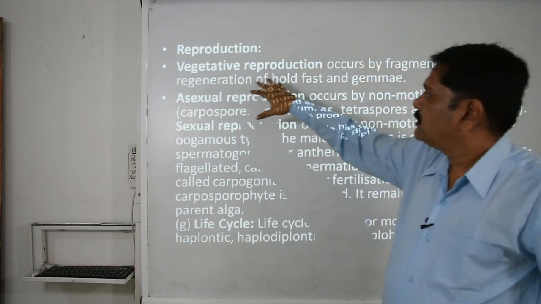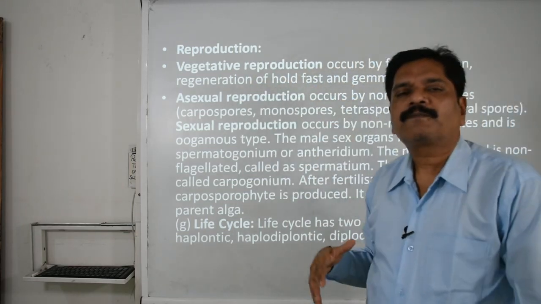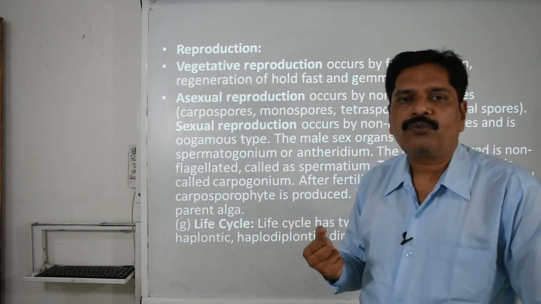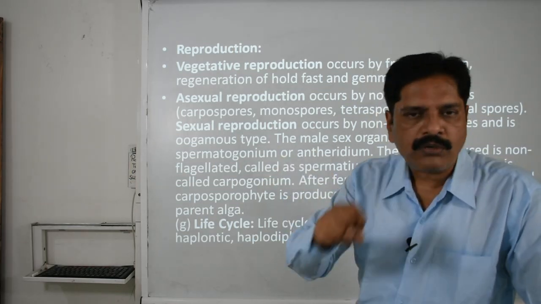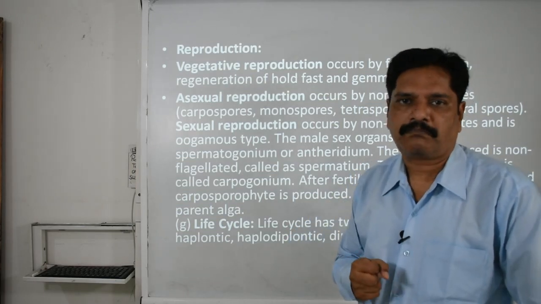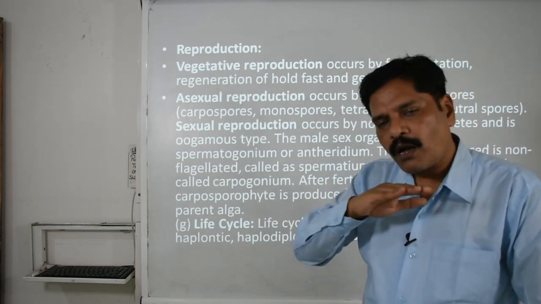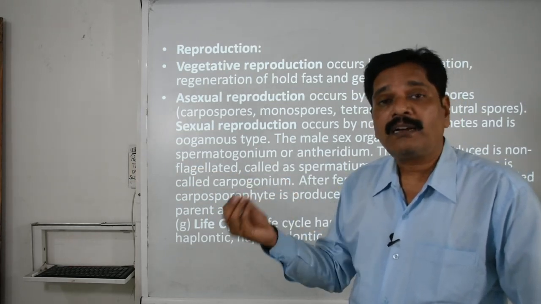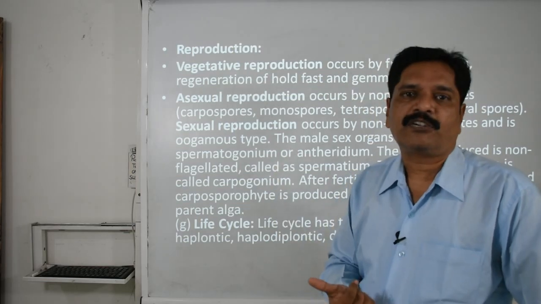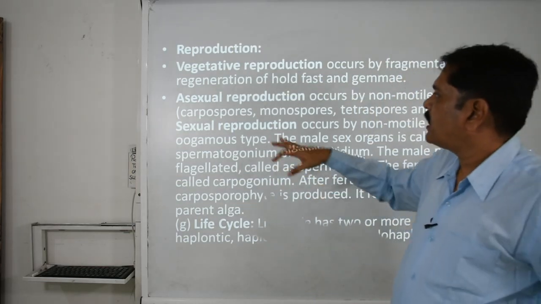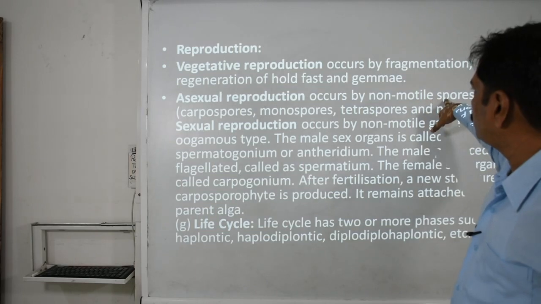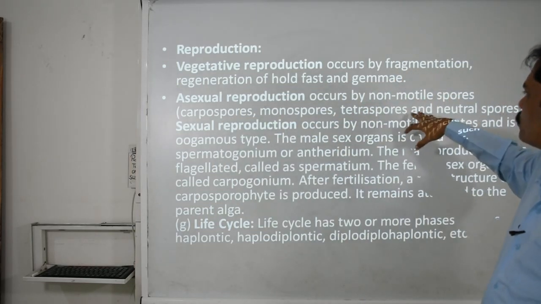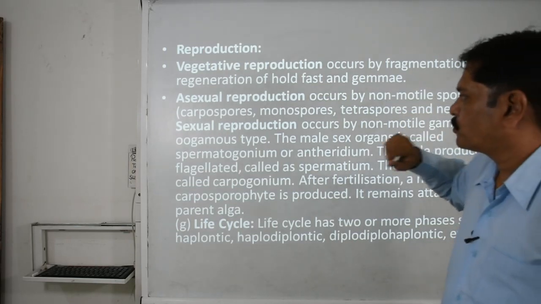Fragmentation is very clear. Regeneration of the holdfast, that means what? What is the holdfast? That rooted structure which is helpful to hold the surface of the substratum, clear. So if the upper surface of the algae is destroyed, then this holdfast will regenerate into a new one, clear. Then asexual reproduction is basically performed by the non-motile spores, that are the carpospores or the monospores or the tetraspores or the neutral spores too, okay.